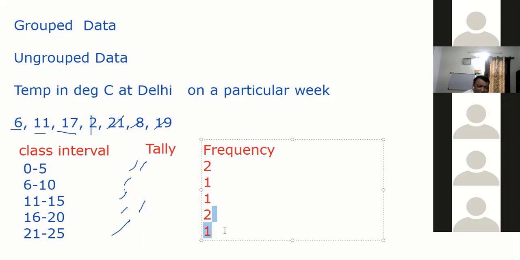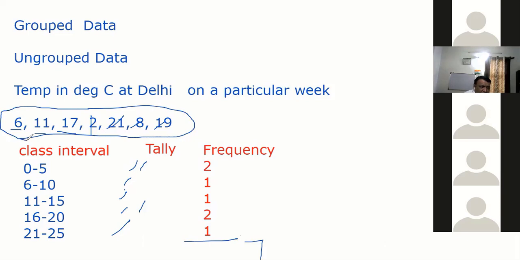And if you add all this, 2, 3, 4, 6, 7, this total will definitely be equal to the number of data we have. 7, correct? Total 7 days. And this should come as 7. So, this I call as group data. I grouped into different class intervals. So, this is the way to group.